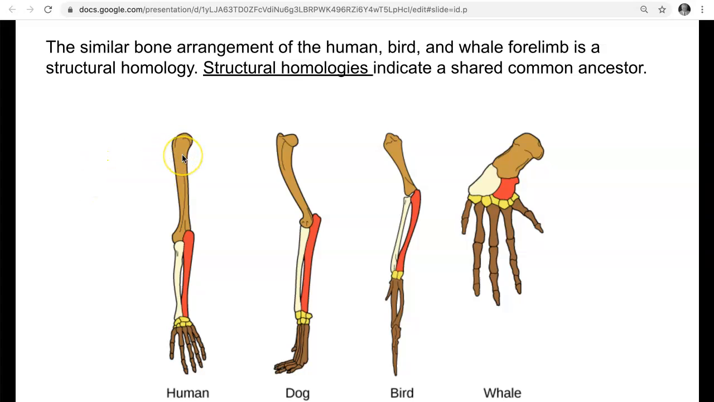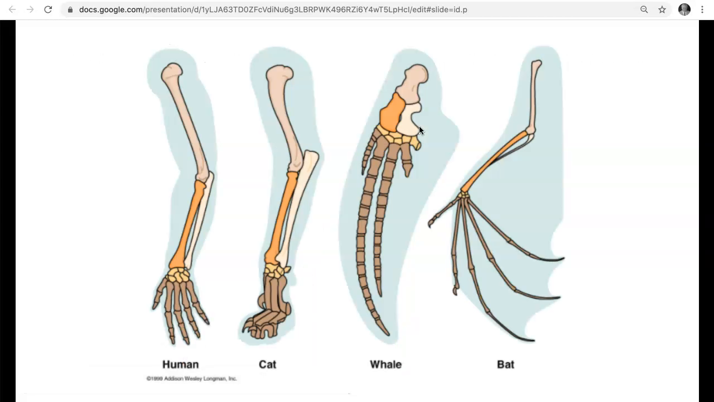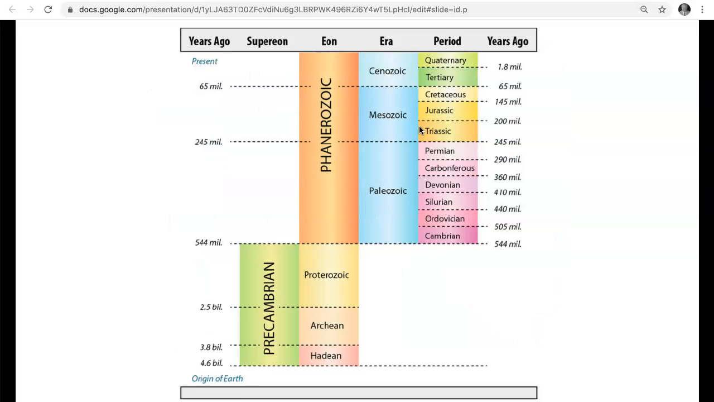Notice that in humans, the arm has 1 bone, 2 bones, wrist bones, finger bones. Notice that a dog has 1 bone, 2 bones, wrist bones, paw bones. That's true of all vertebrates. Here's another example of it with a bat.